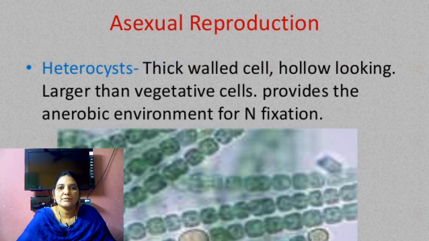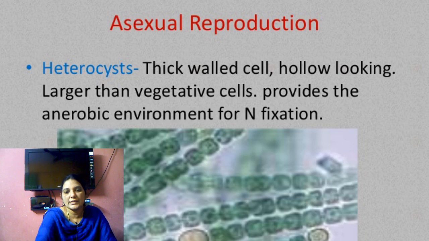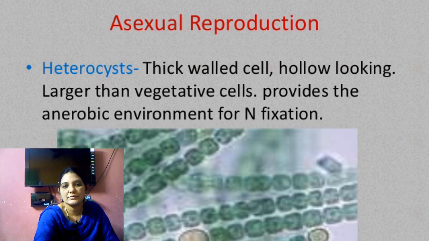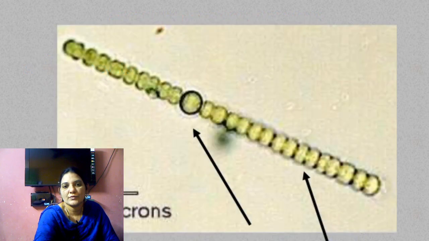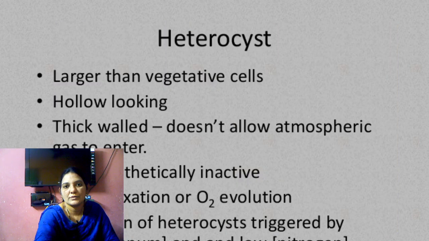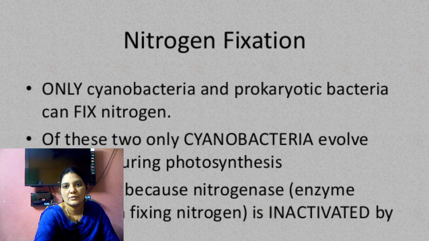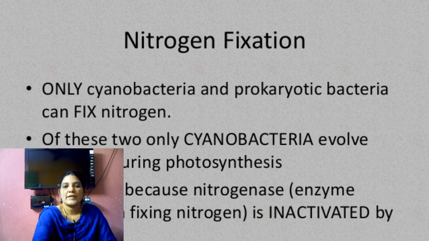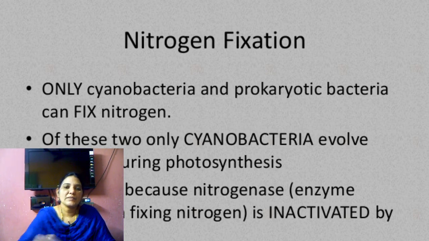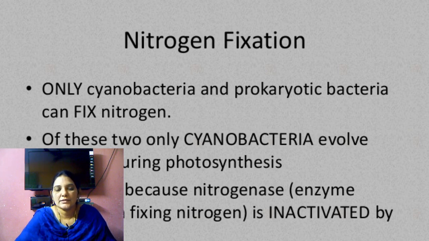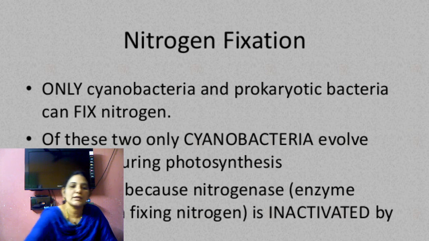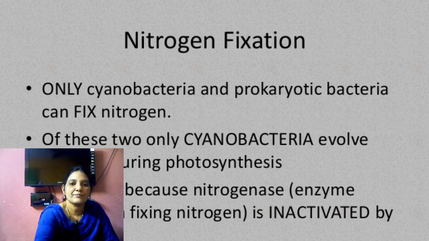Next, coming to the heterocyst. Here we can see the colorless large cells, large round-shaped structures, the heterocysts. They perform nitrogen fixation: they absorb nitrogen and convert it through its triple bond, fixing nitrogen into the soil.